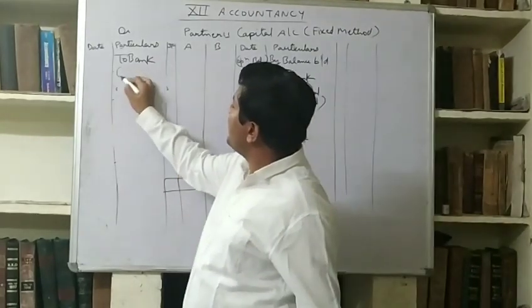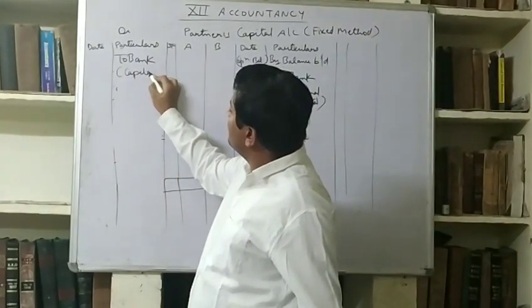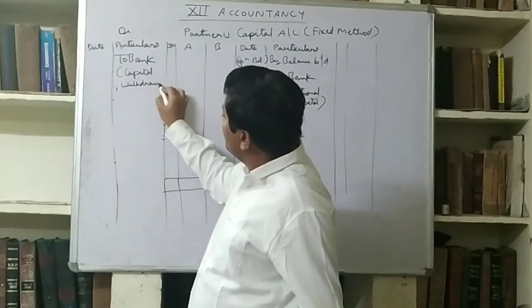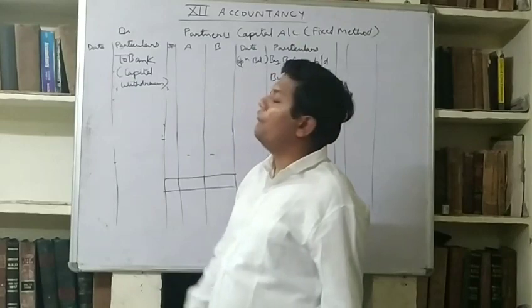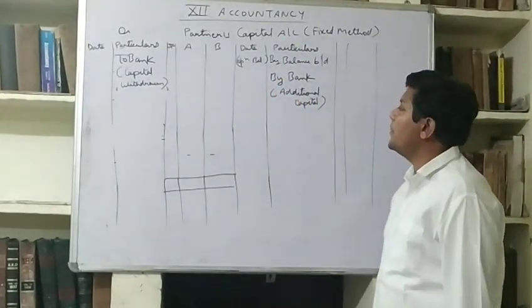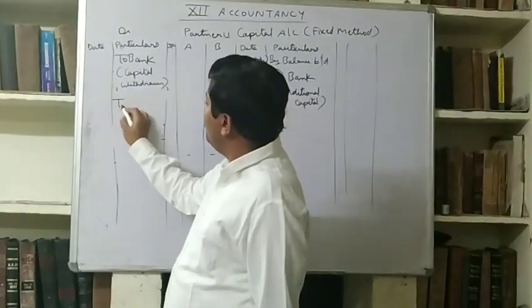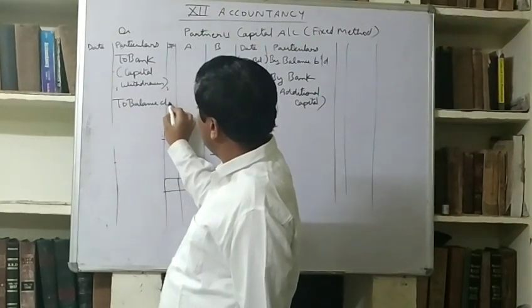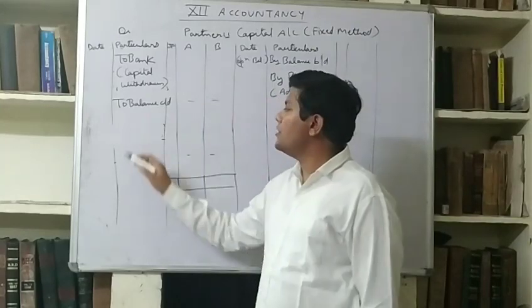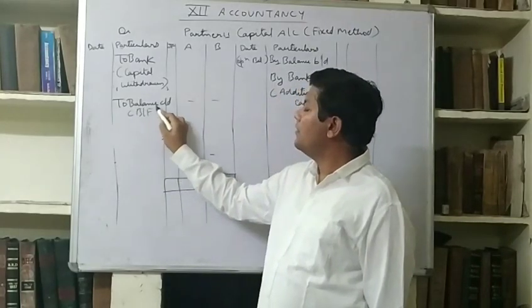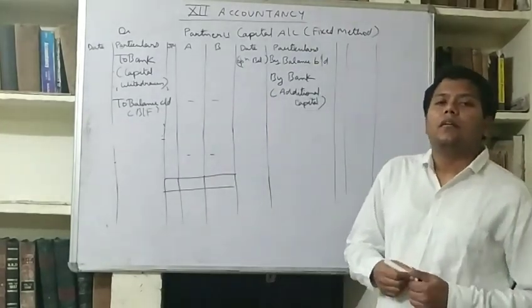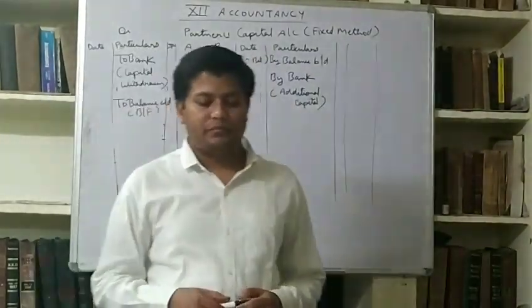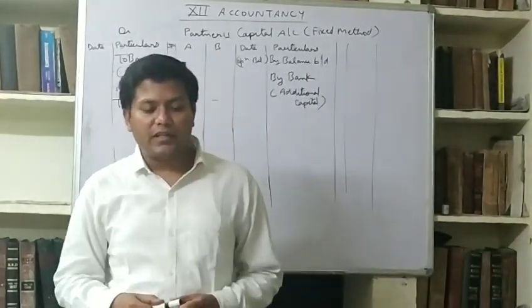And this is capital withdrawn, and closing balance will be to balance CD. This will be closing capital under, it will be calculated by balancing figure. So it's enough for today.